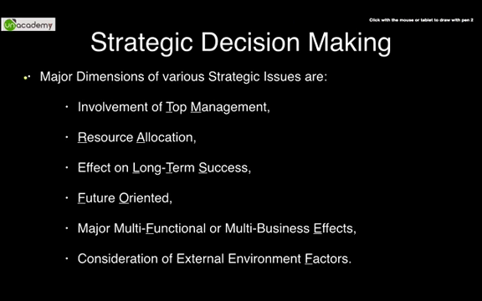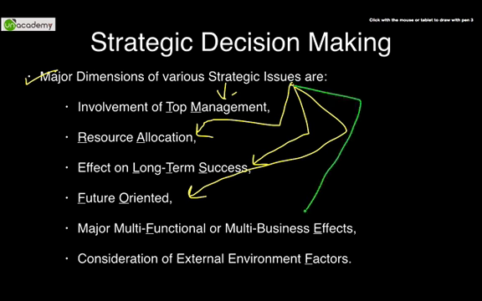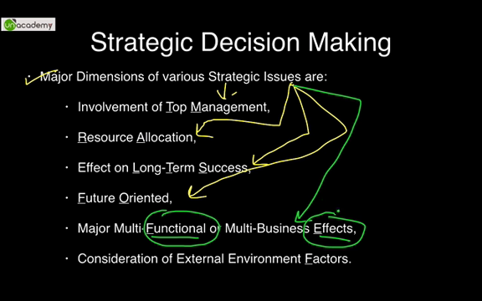So the major dimensions of strategic issues are, the strategic issues should involve the involvement of top management. Strategic issues should have a proper resource allocation criteria. Strategic issues should have an effect on long-term success. Strategic issues should always be future generated. Always, please remember this. Unless an issue or management addresses the future, it is useless. It should not be implemented. Strategic issues are major multifunctional or multi-business effects. Multifunctional, which means many functions within a business. Multi-effects, with the many functions may have many effects. So these are strategic decision making.